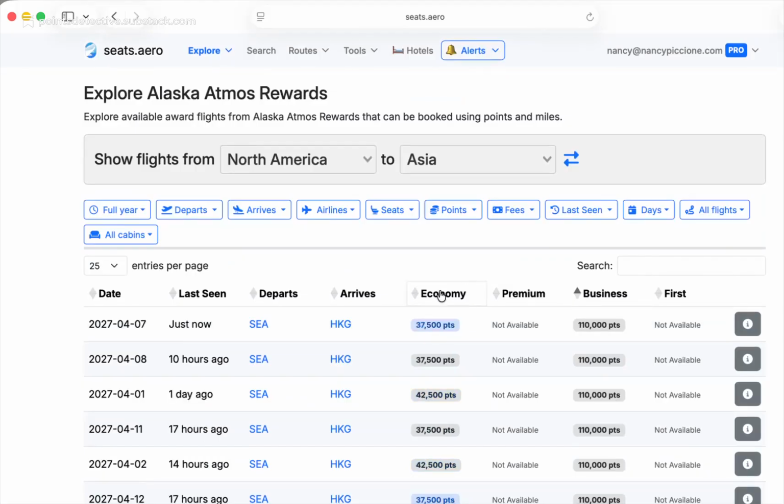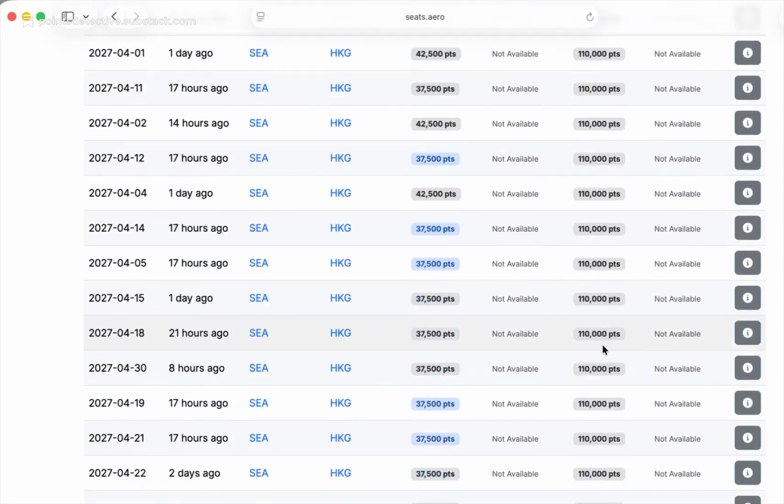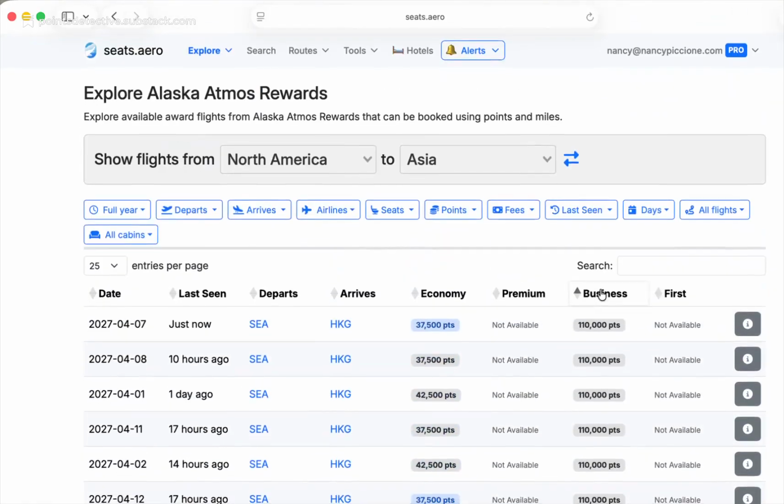First, notice there are direct flights, and a number of those from Seattle to Hong Kong in economy. You could certainly do that and get there very inexpensively points-wise. But if we're looking for business class, let's take a look at this. There's a lot of availability, as you can see, and 110,000 points to get to Asia is a pretty good value.